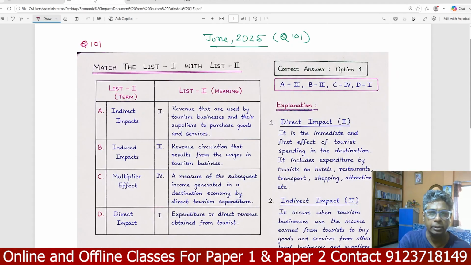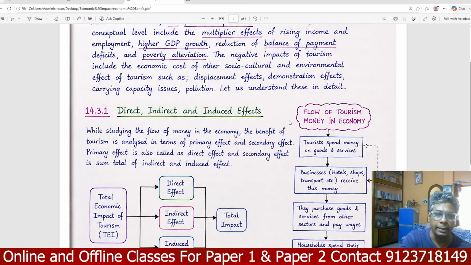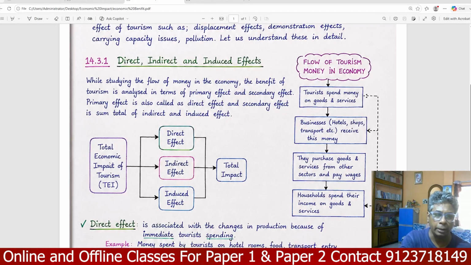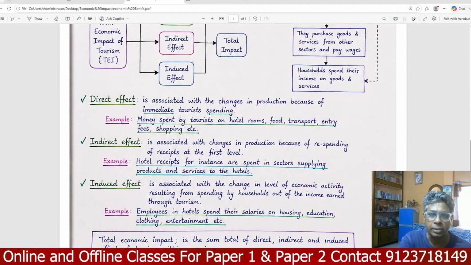So before solving this question, we have to understand the important areas of the indirect impact, induced impact, multiplier impact, and direct impact. Then we solve. The total economic impact of tourism is based on direct effect, indirect effect, and induced effect. So what is the direct effect? The direct effect is the change in production because of immediate tourist spending. As an example, money spent by tourists on hotel rooms, food, transport, etc.